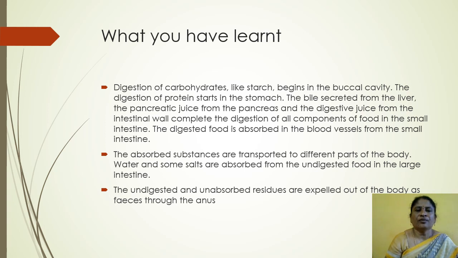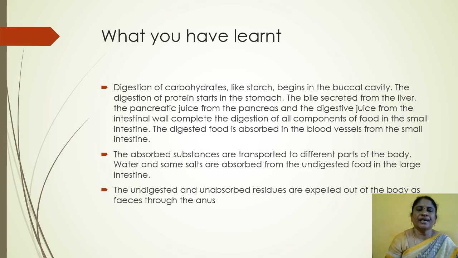The digestion of protein starts in the stomach. The bile from the liver, the pancreatic juice from the pancreas and the digestive juice from the intestinal wall complete the digestion of all components of food in the small intestine.